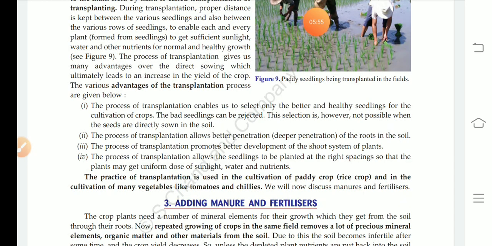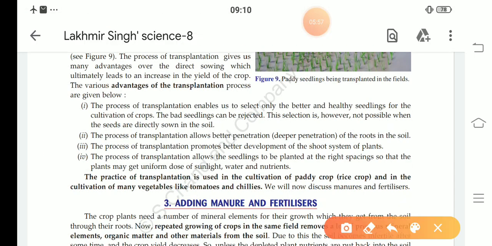You can see here are the advantages of transplantation. You can choose any two. So we take the second and third. First, the process of transplantation allows better penetration of the roots in the soil. Second, the process of transplantation promotes better development of the root system of the plants. So our answer is complete.